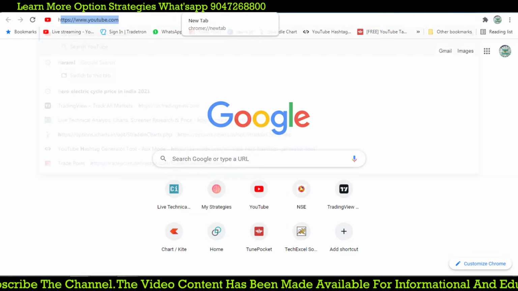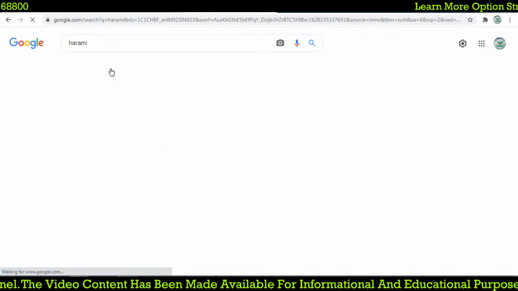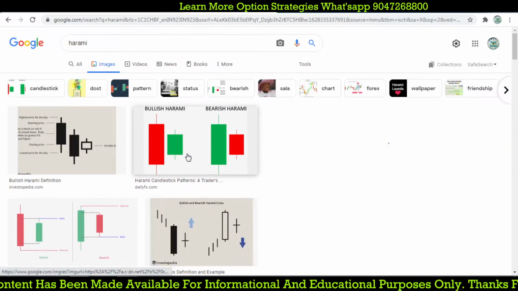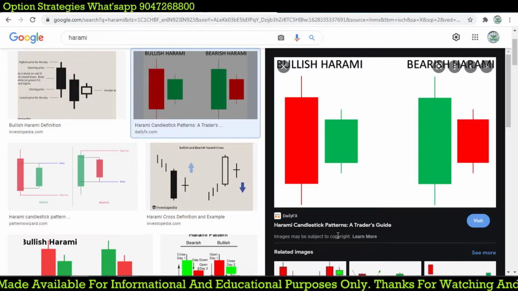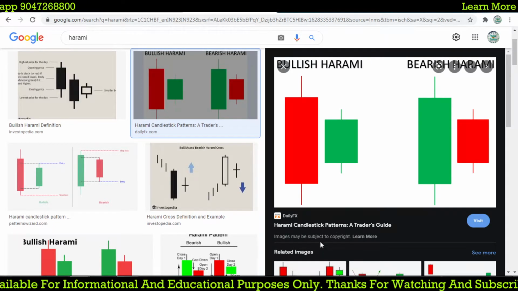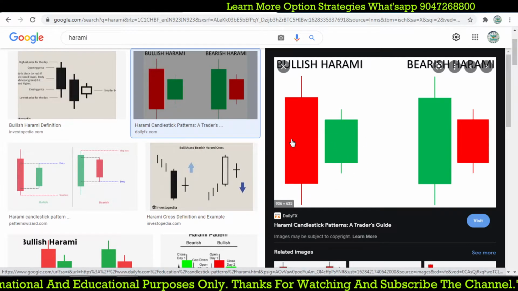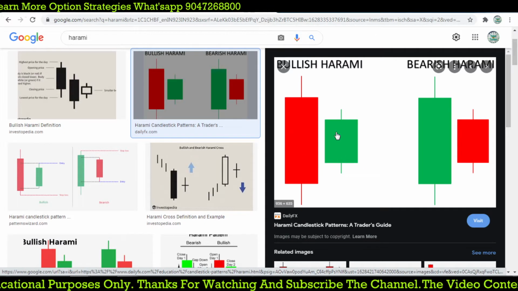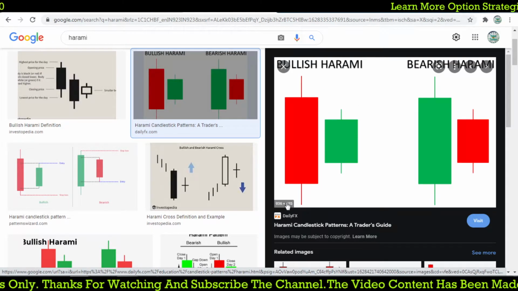Let's Google it, Harami, and we will go for images. So a lot more you will get. For example, this is the exact Harami pattern, right? And if you check, this looks like an inside bar also. It is looking like an inside bar as well as Harami. So what is the meaning of Harami? It looks like an inside bar.